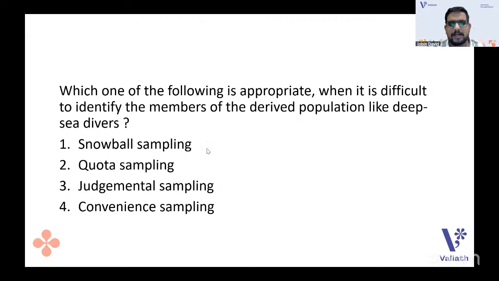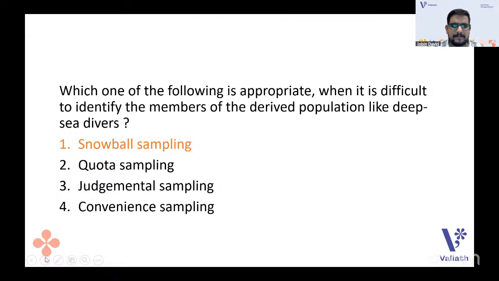Yeah, snowball, quota, the difficult thing. Okay, so when it is difficult to identify the members of the derived population, what do you use? Is it snowball? Is it quota? Obviously not quota. Judgmental is purposive, where you have something in your mind and you know the population exactly, but here it is actually difficult to identify. So obviously it will be the one you got. Yes, it is correct. It is snowball sampling only. Very great. Super.